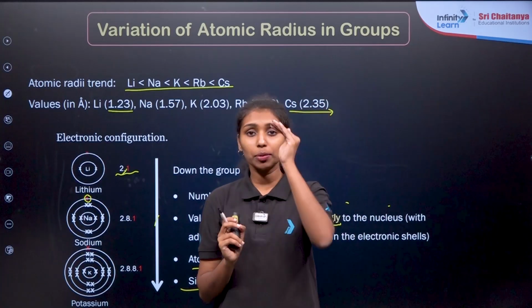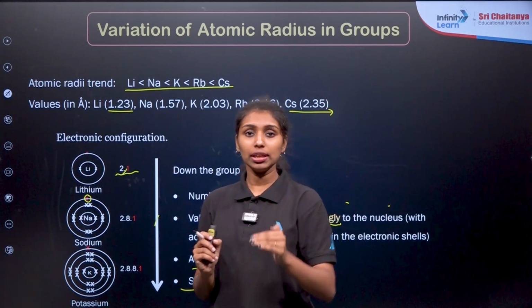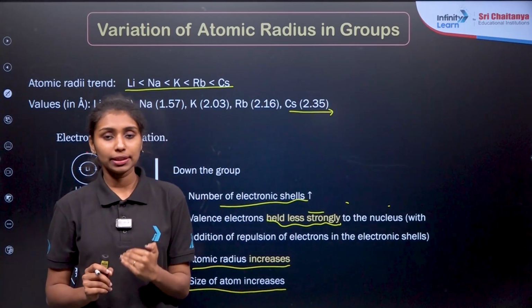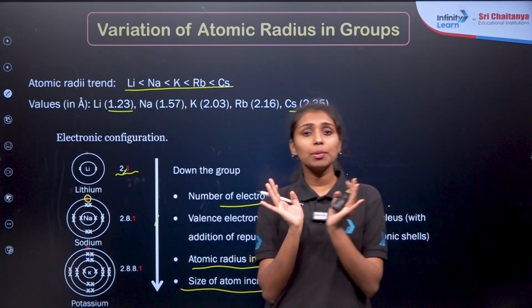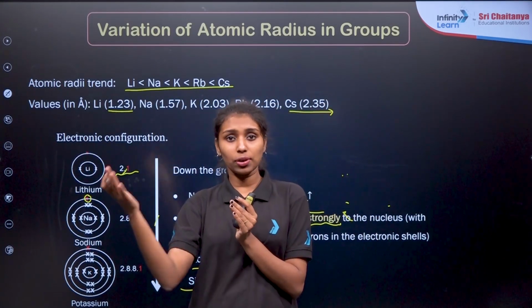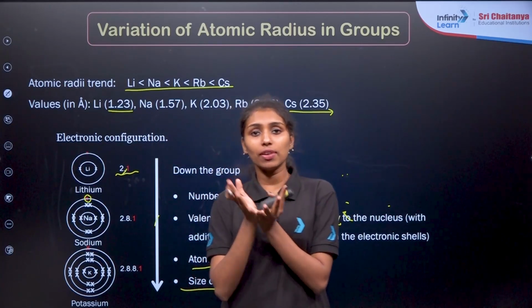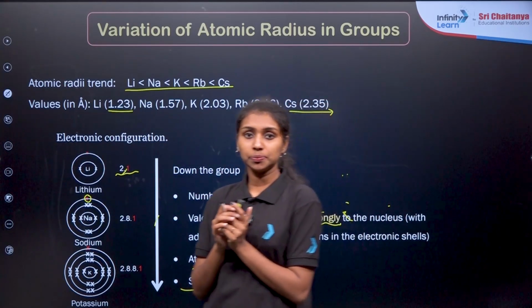The simple point is that when you are moving top to bottom in a group, when you are moving down the group, what is happening to the elements? Their number of shells increases. As the number of shells increases, there will be very less attraction between the last electron and the nucleus. That is why they have a very high size. Clear?